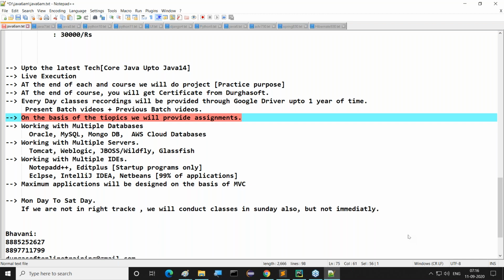Hibernate is going on, but it is almost at the ending point. We have to start a new Hibernate batch. Definitely, when I start this new Hibernate batch, you can join it. Other timings may also be possible, but we have to start it.